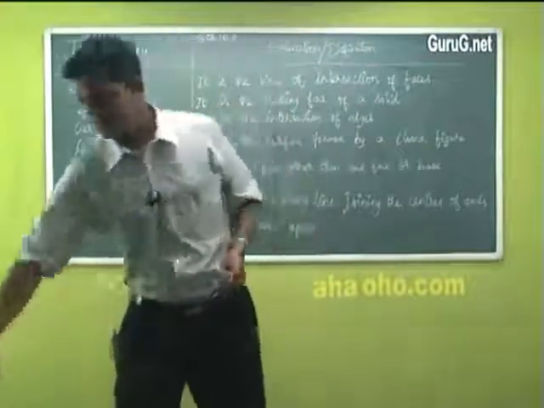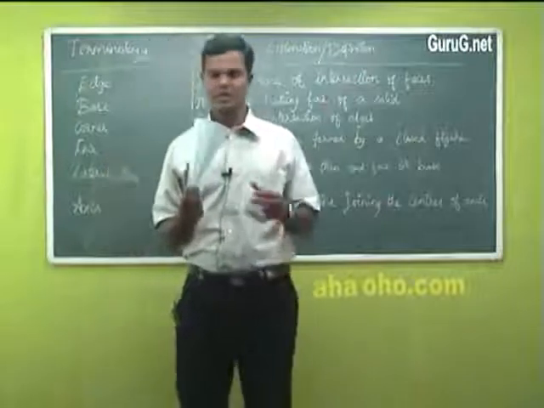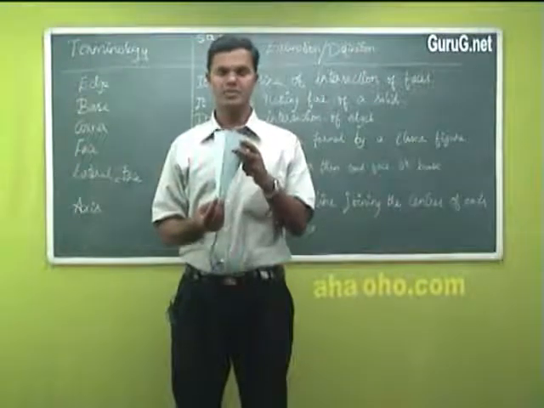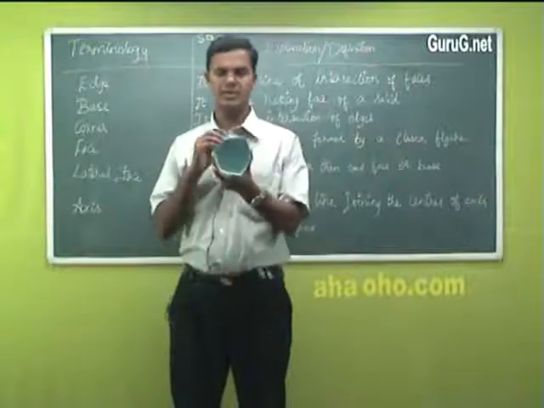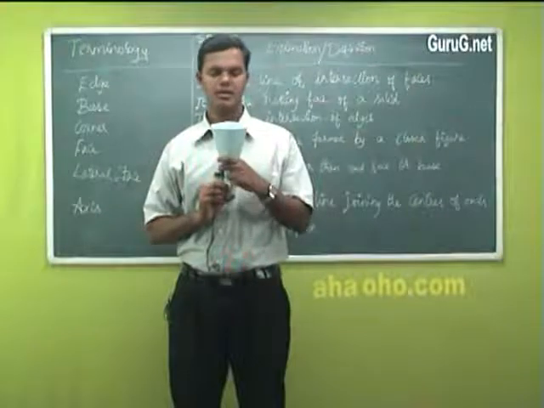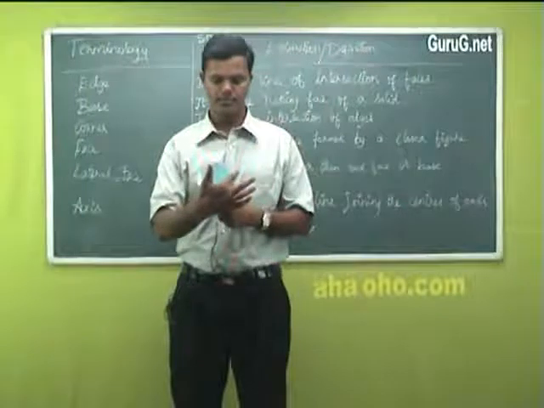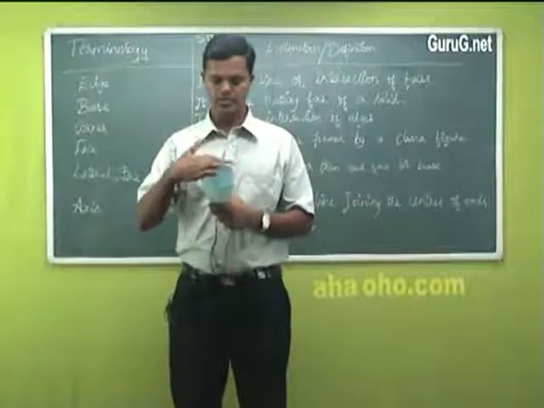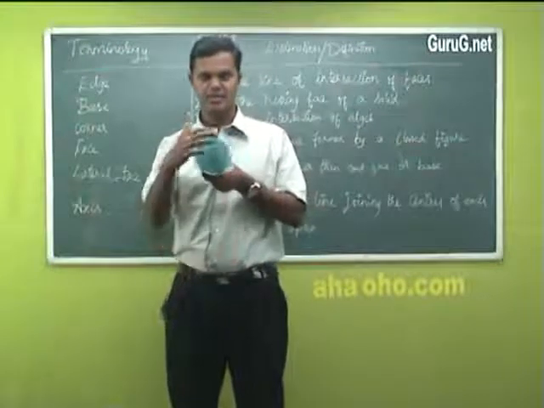For example, I'll just take this one shape. Whatever you can view, since you have studied, you know what this is, but still I'll show you. What is this shape actually from that side? Is it a pentagon or a hexagon? What is this? 1, 2, 3, 4, 5. 1, 2, 3, 4, 5, 6. 6 sides are there. This is a hexagon.